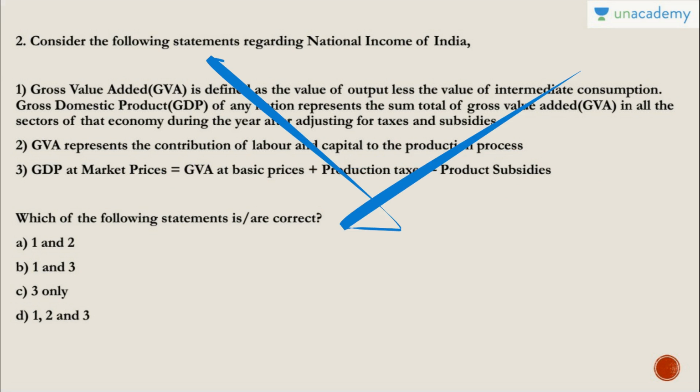So basically all of these are definitions of GVA. There is nothing more to it. If they ask you to write a short note on GVA, that is how you have to write. All the three statements are correct. Answer is D, 1 2 3.